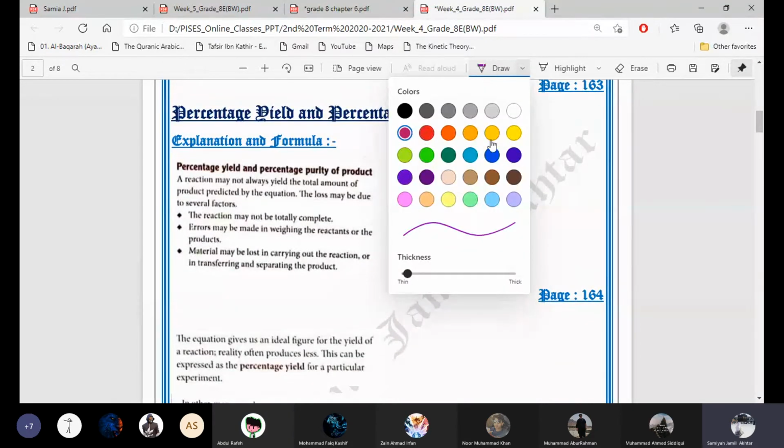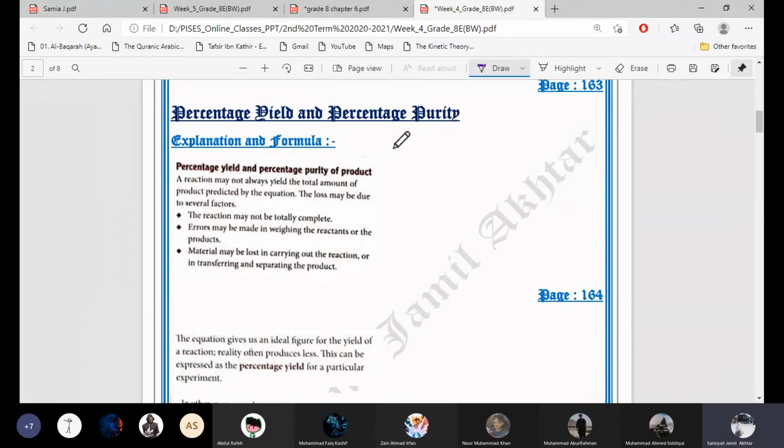Percentage purity is, see, for example, let's take the example of the previous question. Like 4 moles of aluminium are reacting with 3 moles of oxygen and they are producing 2 moles of aluminium oxide. Okay, this we know according to the equation, this is true. This is the ideal case. Ideal case means according to the equation, this thing is true. We balance the equation because we know that mass of the reactant and product should be same. So we balanced the equation, and then we said that 4 moles of aluminium are giving 2 moles of aluminium oxide. Okay, this is the ideal situation.